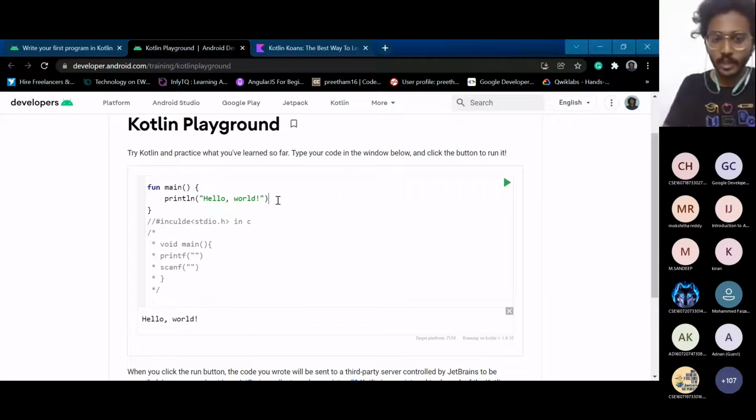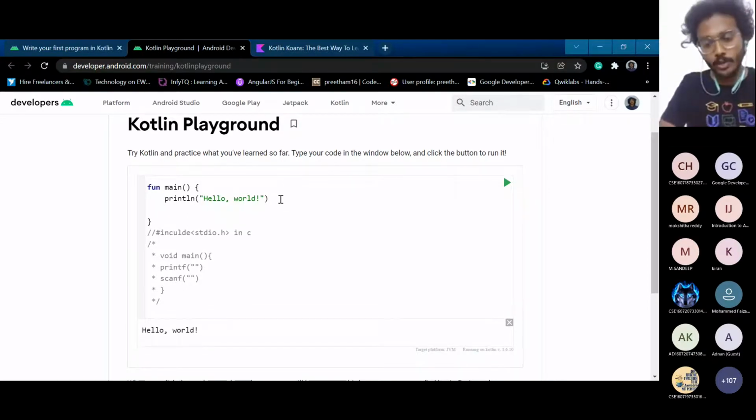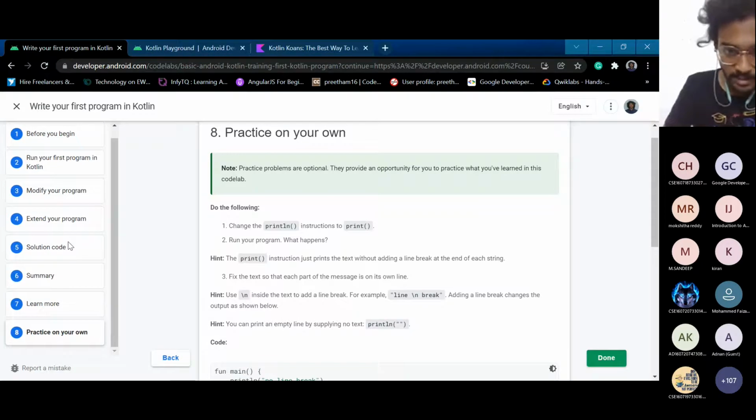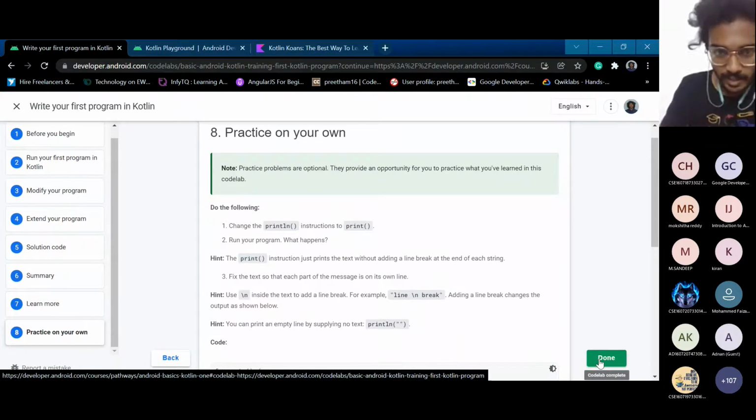In Kotlin, we have something called println. Ln stands for line. We also have a print function too. I want you to know the difference between print and println, because they'll be asking you the same here. So you have to know the difference. In the next session, I will be telling that.